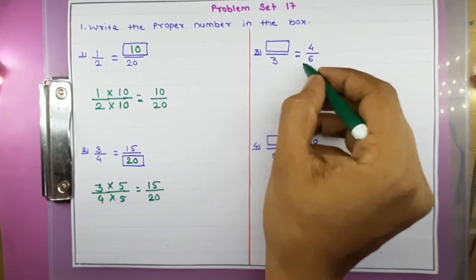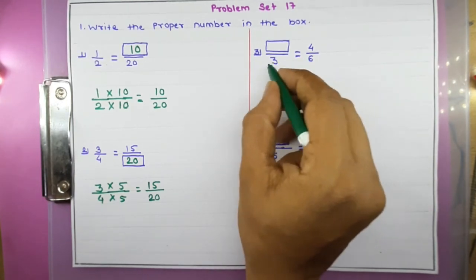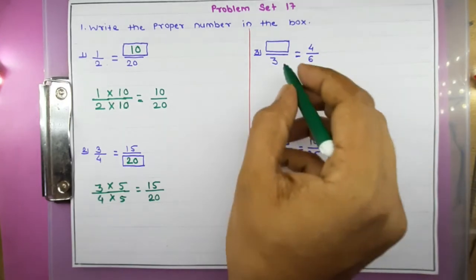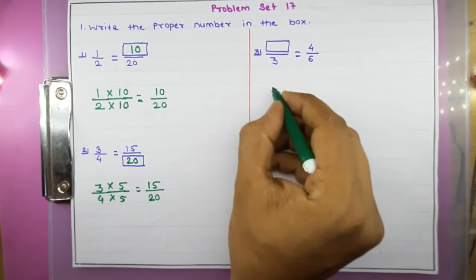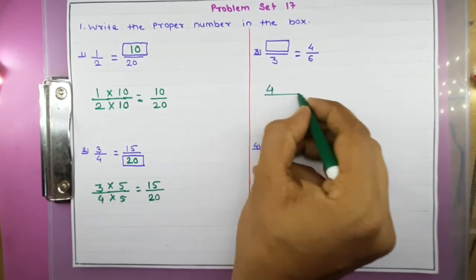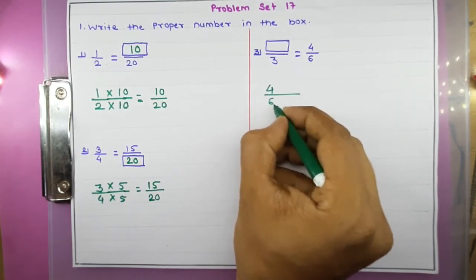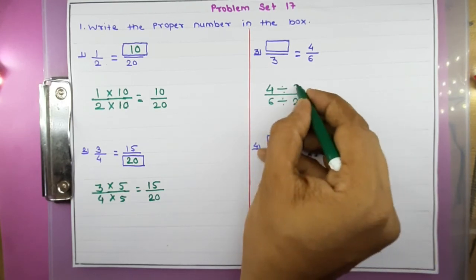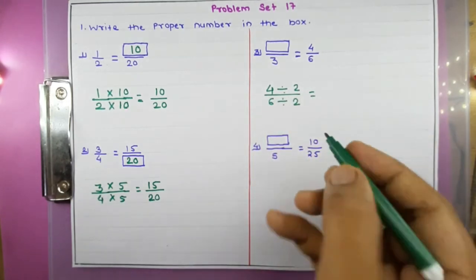So we will divide, right? And for which number will we divide? We will divide it by 2, right? Because you know that 3 twos are 6. So here first I will write this fraction, that is 4 upon 6 divided by 2. Here again divide by 2. That's what I will get.